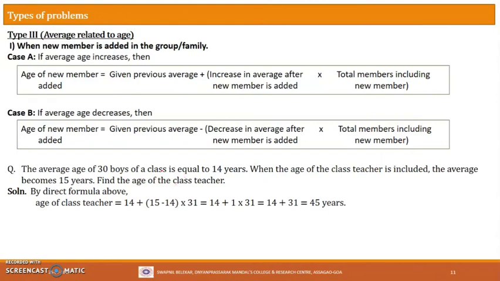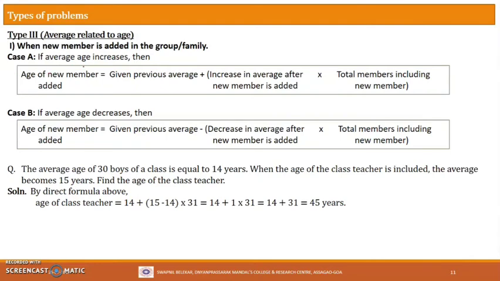So in this, there are again two types. The first one is when a new member is added in the group, that is, addition of the new member, and the second one is the replacement of a member in the group. So the first one will be addition of a new member in the group, and the second one will be the replacement of the member in the group. Okay, so under this addition of the new member, there are two cases.